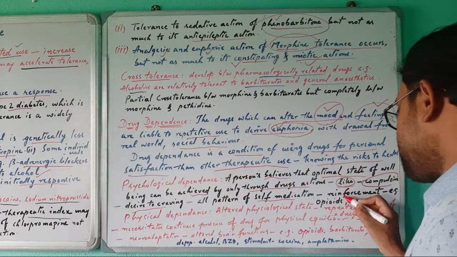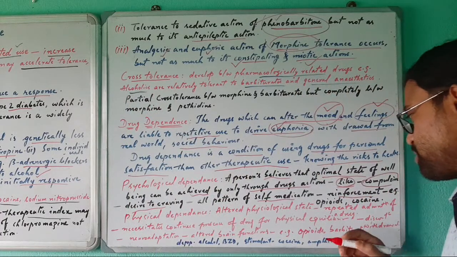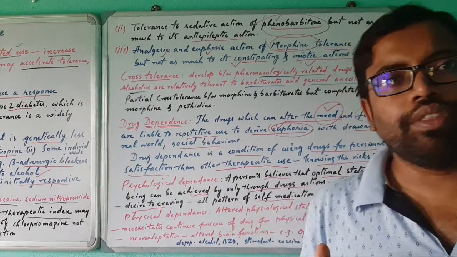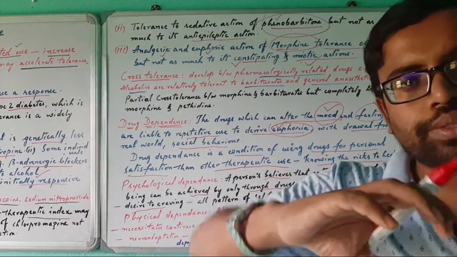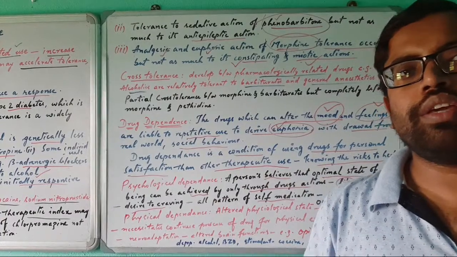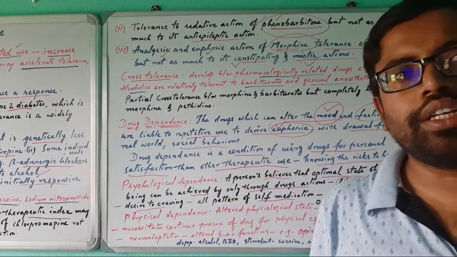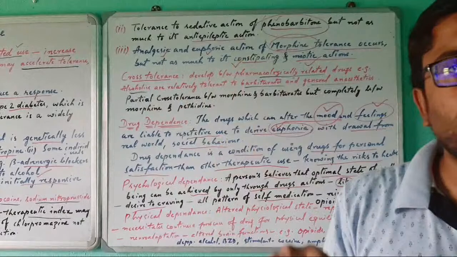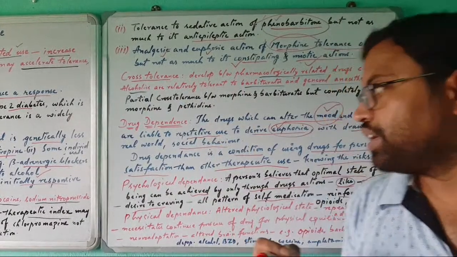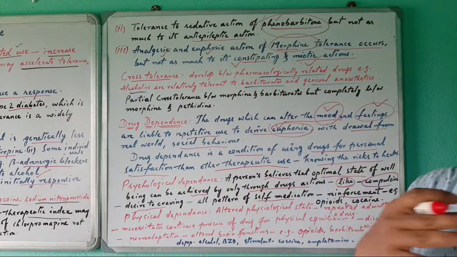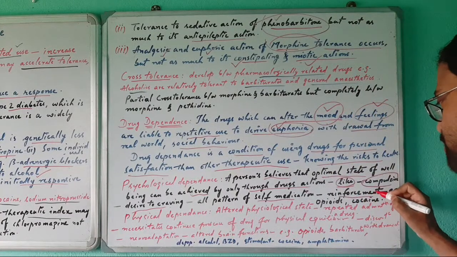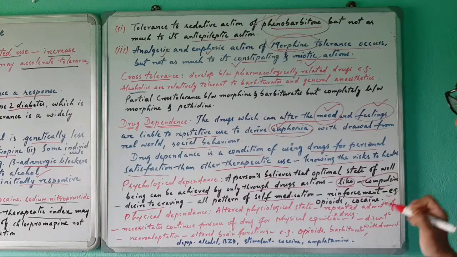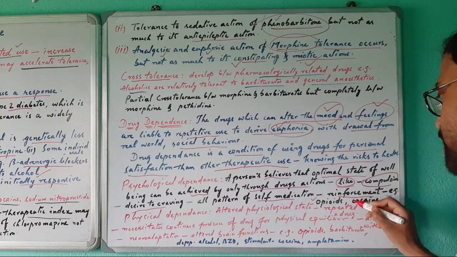Then reinforcement: he cannot stop using the drug, because if he stops, it again pushes him psychologically to use it, because he is not feeling good, so again he has to take it. So reinforcement of that substance will occur.